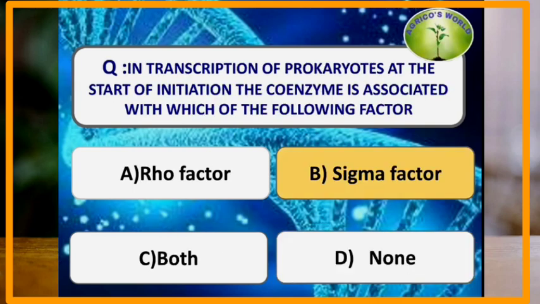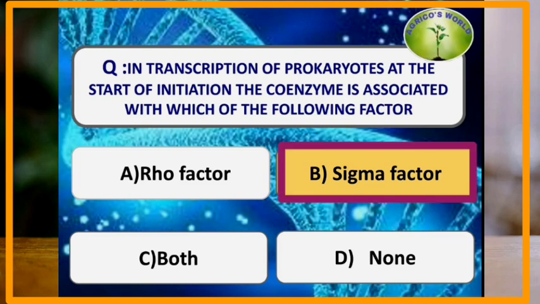In transcription of prokaryotes, at the start of initiation, the core enzyme is associated with which of the following factor? At the initiation process, the core enzyme is associated with sigma factor, which plays an important role in recognition of promoter and it initiates the transcription process.